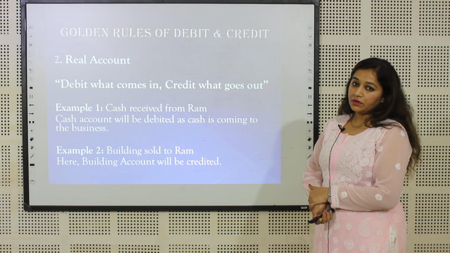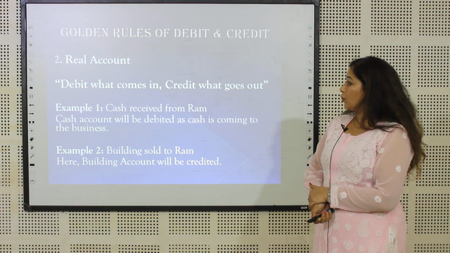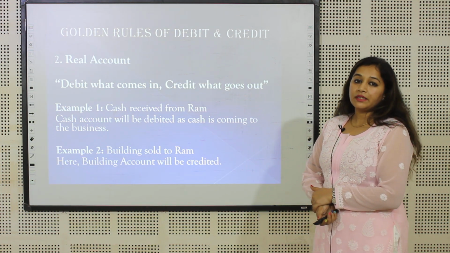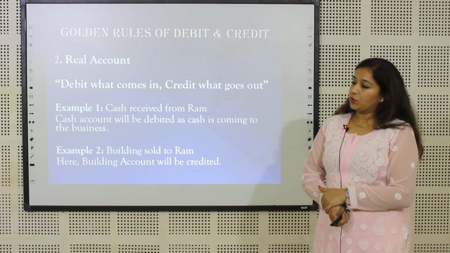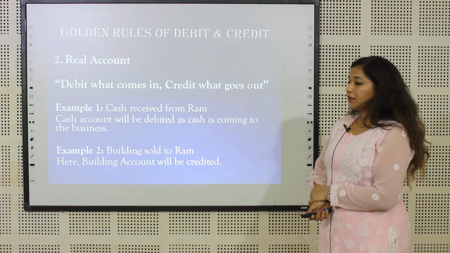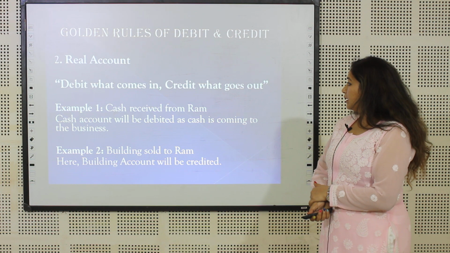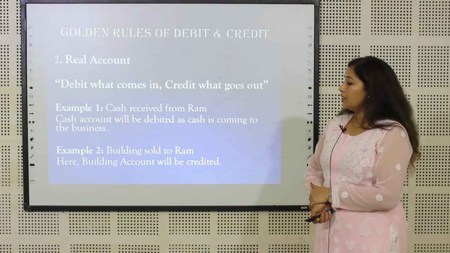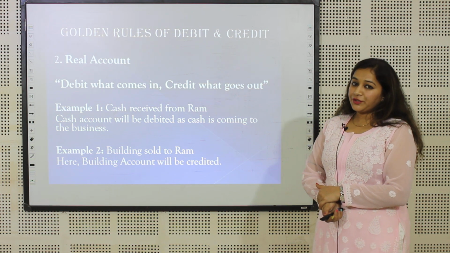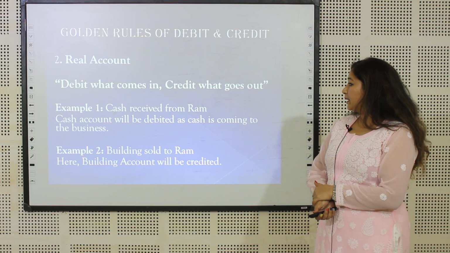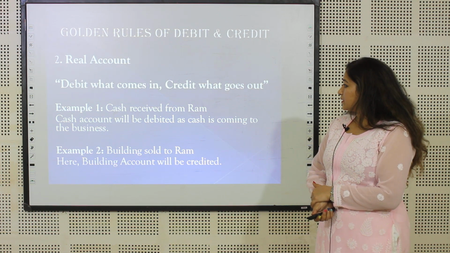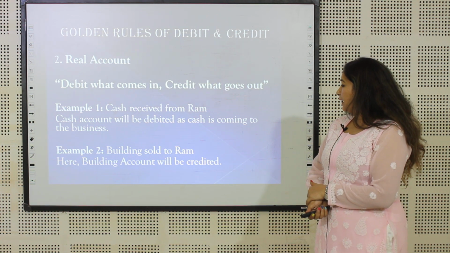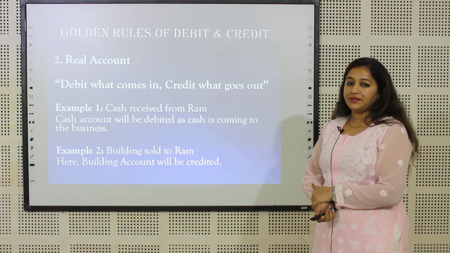Next is real account, and the golden rule of real account is debit what comes in and credit what goes out. I'll explain this with the help of examples. Cash received from Ram. We are receiving cash from Ram, so cash is coming into the company. So cash account will be debited and Ram account will be credited.